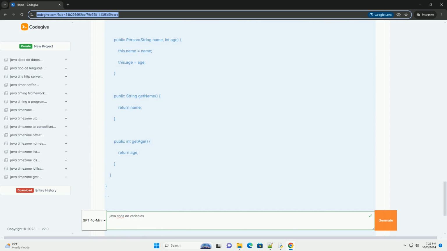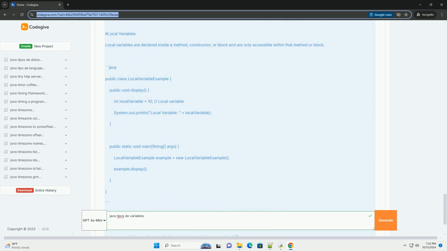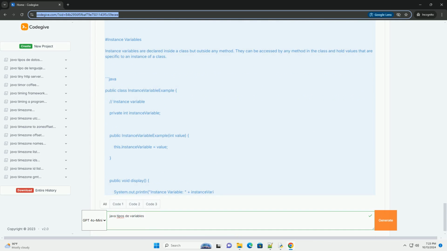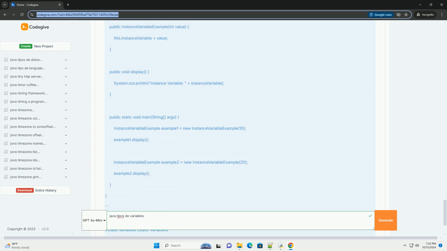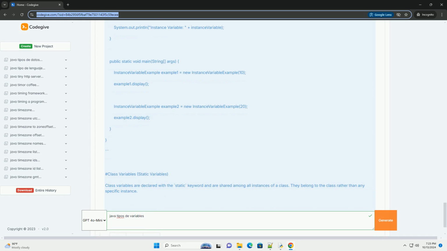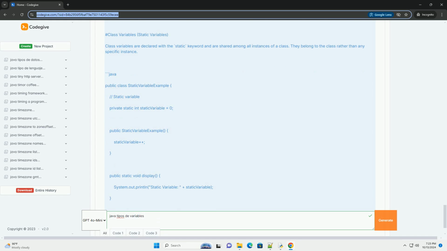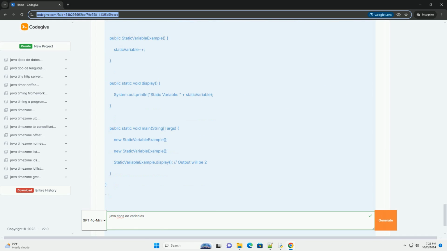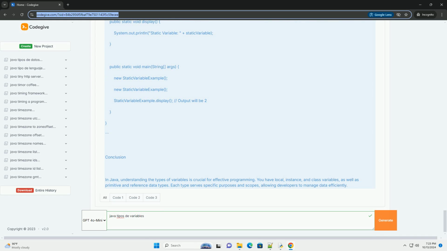Primitive data types. Java has 8 primitive data types. Byte, 8-bit integer, range -128 to 127. Short, 16-bit integer, range -32,768 to 32,767. Int, 32-bit integer, range -2 to the power of 31 to 2^31 - 1.